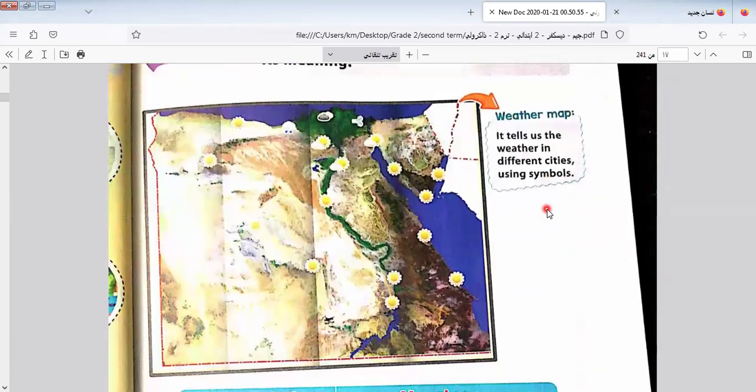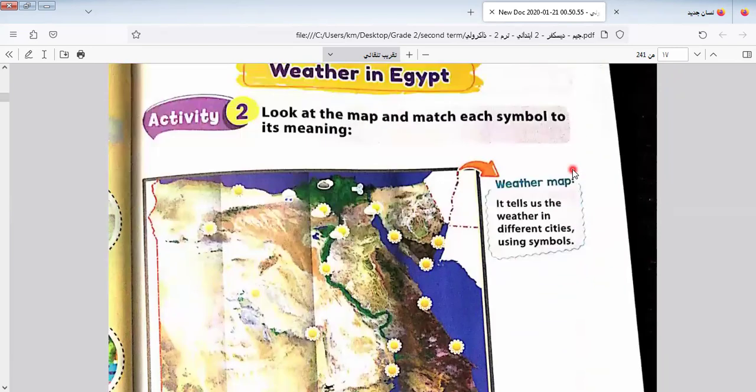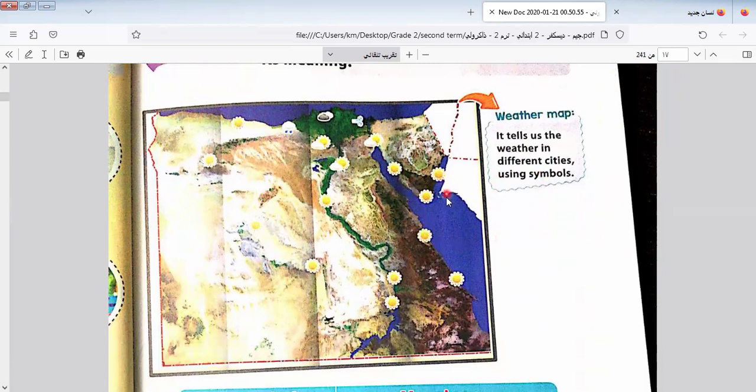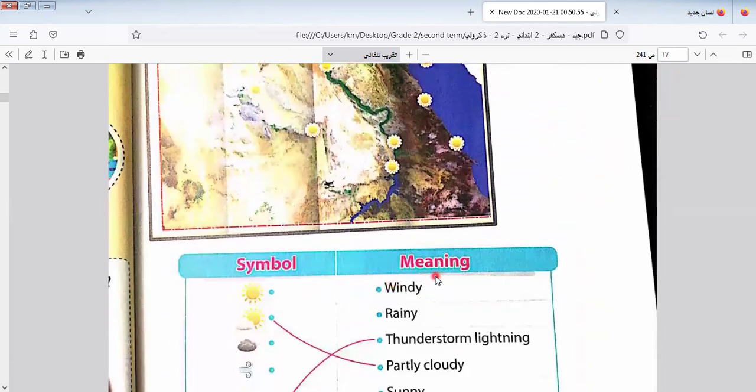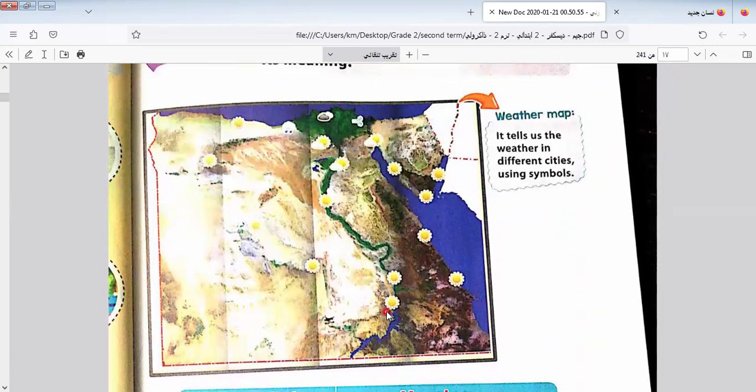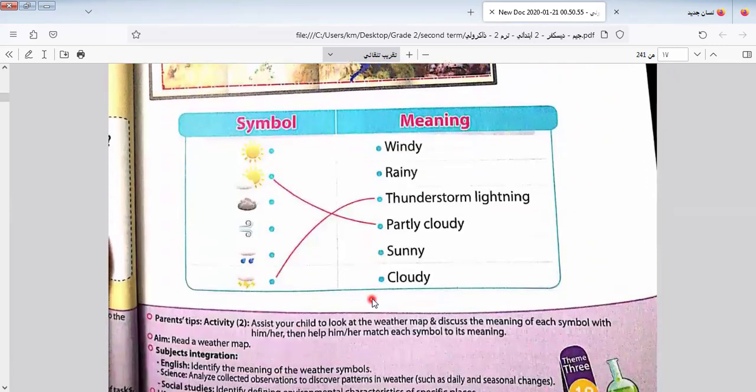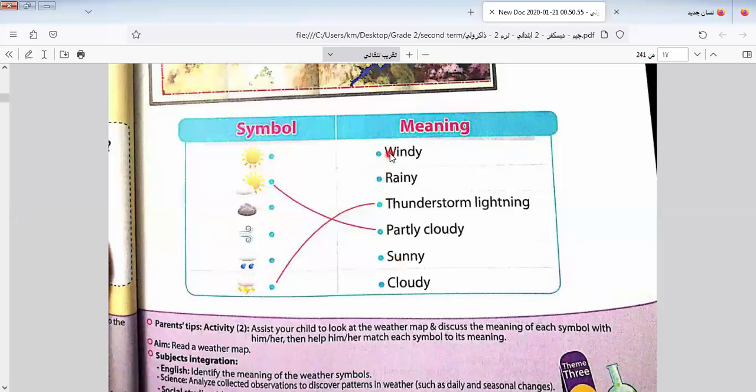Let's go to another one here. Here we have the weather map. What does the weather map give us? The weather map tells us the weather in different cities by using symbols, like a sun if it's sunny, rain if it's rainy, and air if it's windy. Which one is the symbol of windy? This one. Which one is the symbol of rainy? This one.